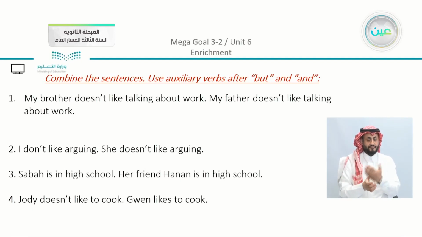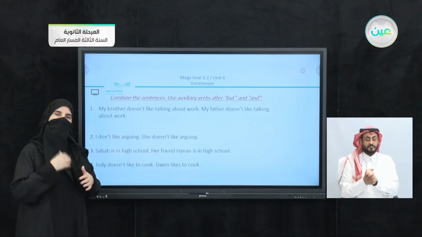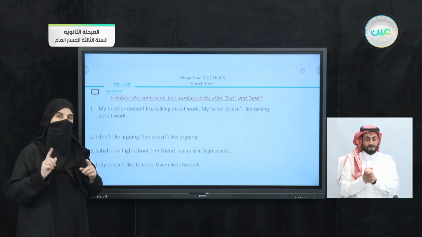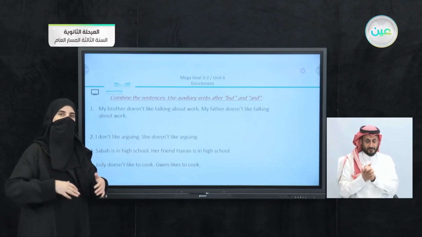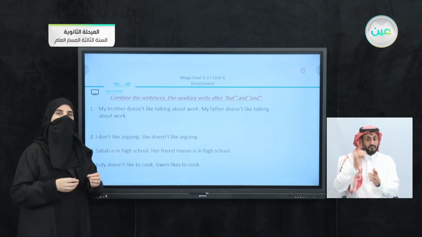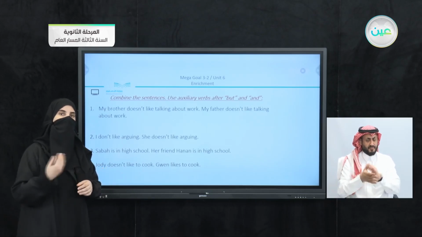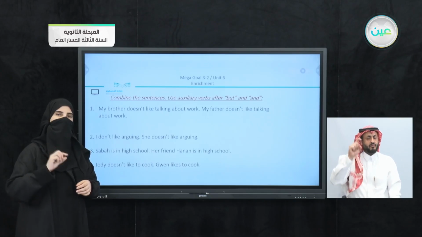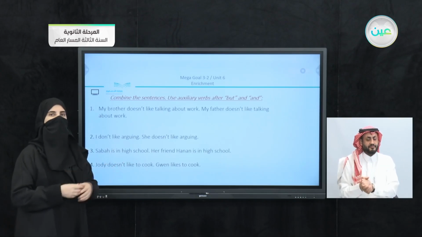So let's start our simple exercise here. My brother doesn't like talking about work. My father doesn't like talking about work. Now we have here these two sentences. Just recall what we studied in the unit. Now, I gave you a very quick flash just to recall what we had. Now, the basic thing is to use either but or and, our connectors, and you have to add an auxiliary verb at the end of the sentence. Sometimes you can add another word, so let's just see what we're going to do.